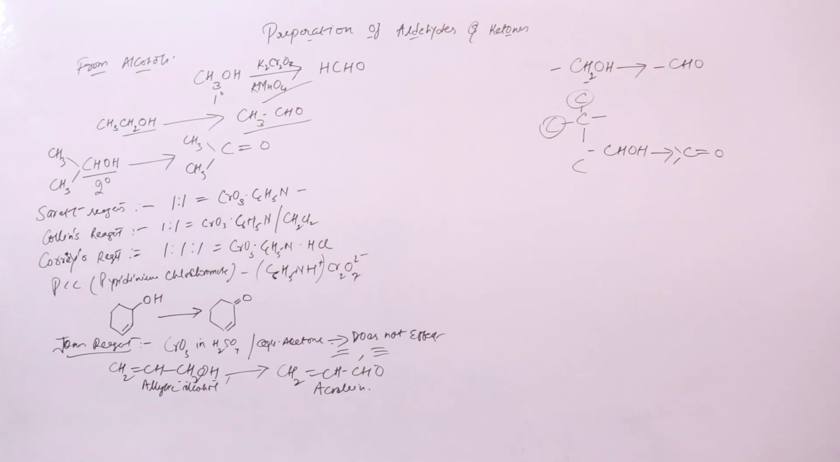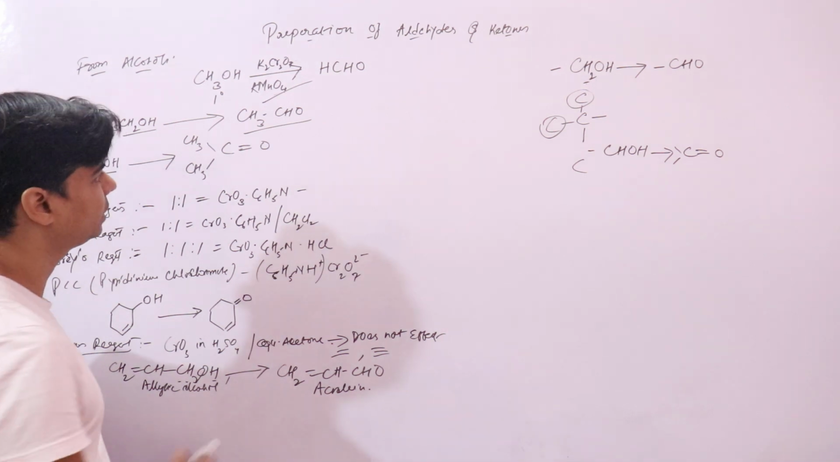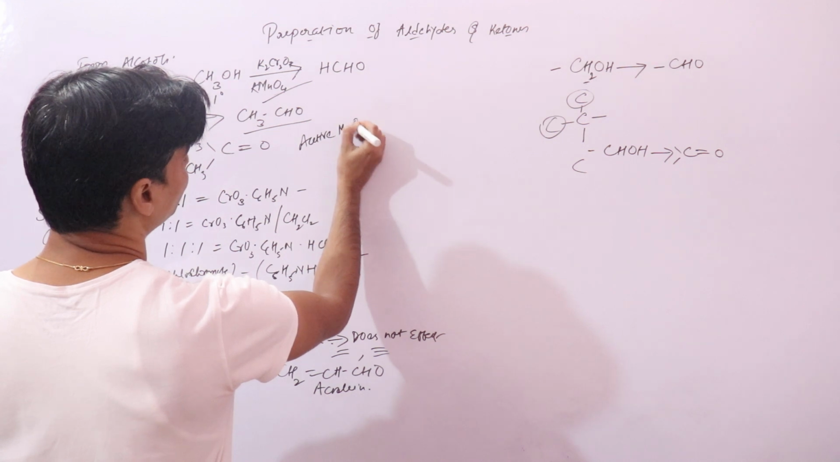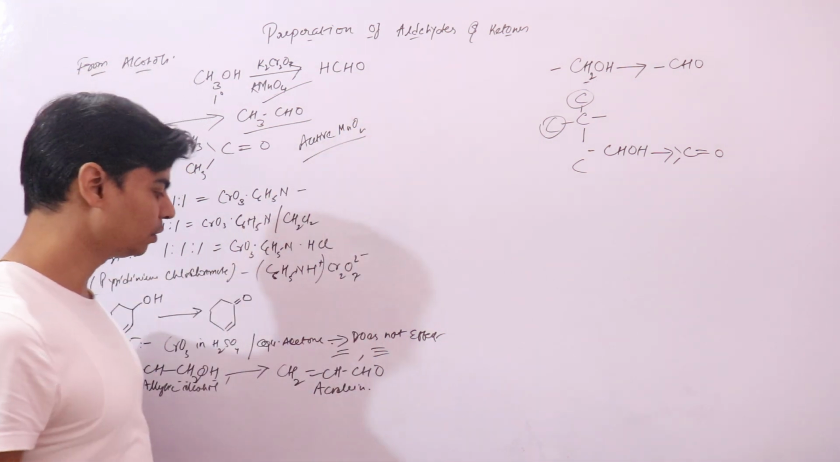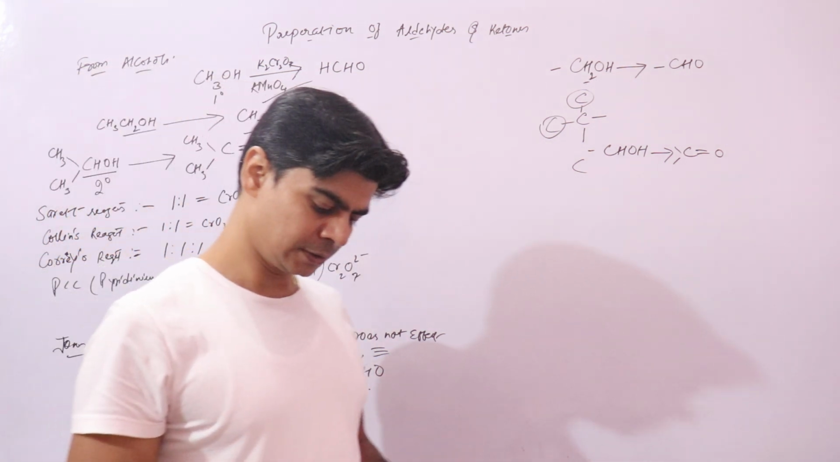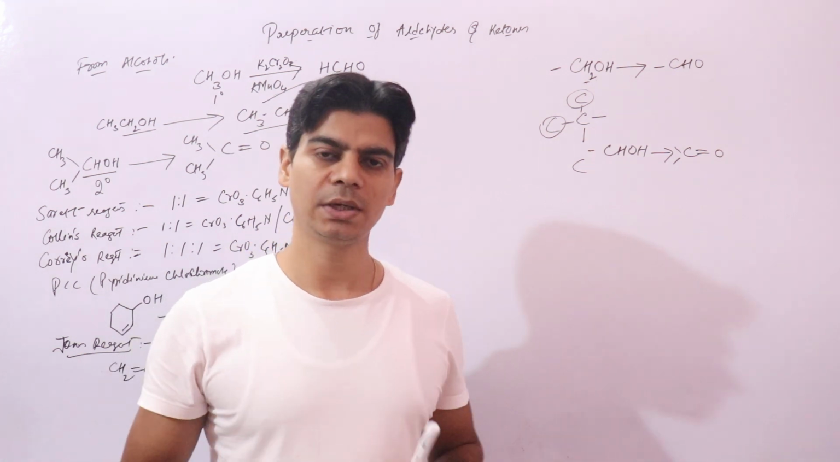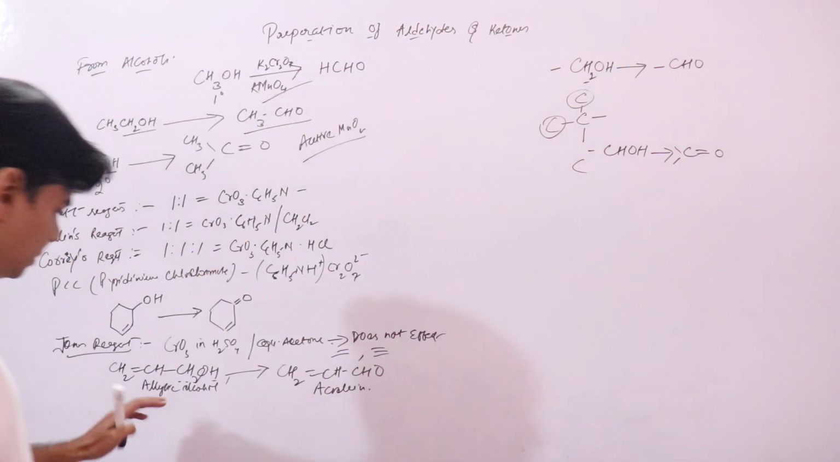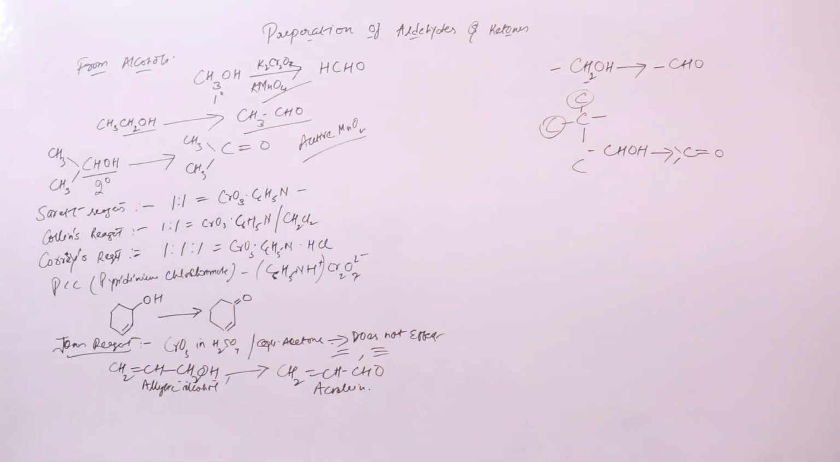And there is one more reagent. That reagent is your active manganese dioxide, active MnO2, right? Active MnO2 will also oxidize these unsaturated alcohols to unsaturated aldehydes, right? These. So I hope this is clear. This is important actually, right?